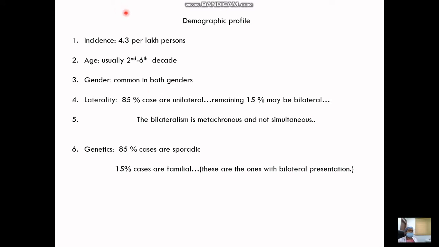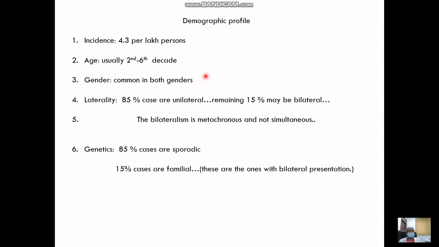If we look at the demographic profile of Meniere's disease, the incidence is usually 4.3 per lakh. It starts from the second to sixth decade, but that is not a hard and fast rule because Meniere's disease is also seen in the pediatric population and often people 65 years and above may present with such clinical presentation. It's common in both males and females.